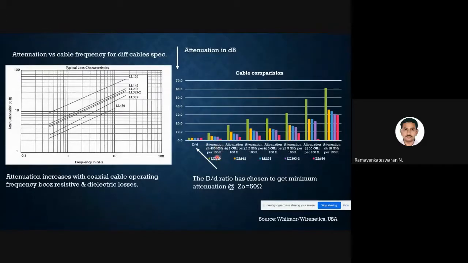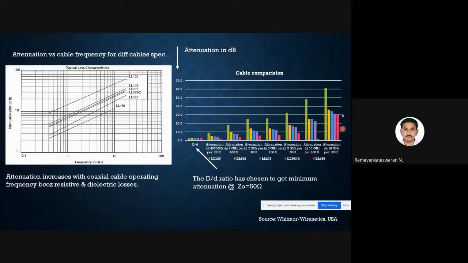But if you take this 400 megahertz, the one with the lesser value is good, attenuation is less. That is the pink color. If you take the second group, again pink color is better. If you take the third group of 2 gigahertz, higher frequency, still pink is better. And again going for a higher frequency, still pink. So the pink is better till this frequency, 10 gigahertz.